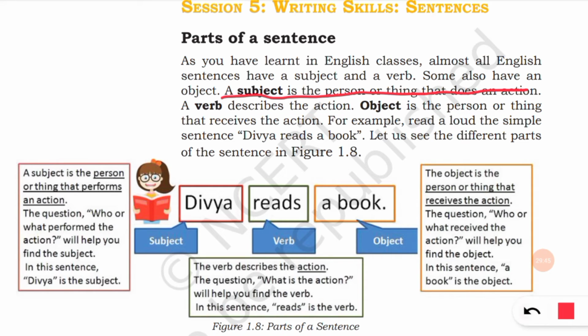So consider this example. Divya reads a book. Divya is performing an action, so Divya is the subject. And what is the action? The action is reads. So here reads is a verb, and upon book the action is taking place. So book is an object. So in Divya reads a book, Divya is the subject, reads is the verb, and book is the object.